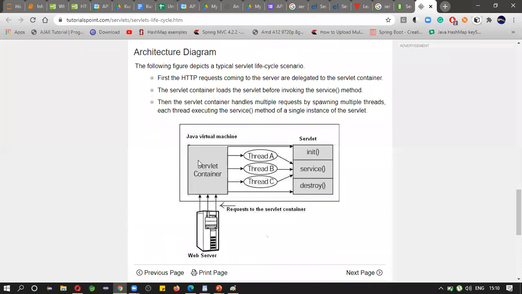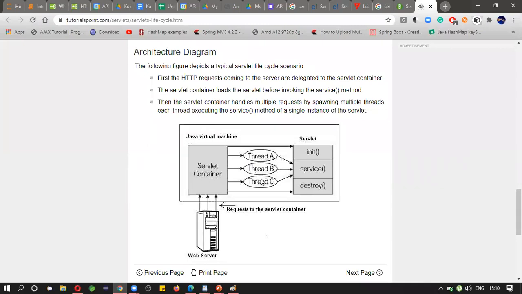This is the life cycle. Whenever you start the application, first the servlet will be created and initialized, then it will be serviced, and it will be destroyed. For each service, all these operations will be performed. Here multi-threading will happen. You may see multi-threading.